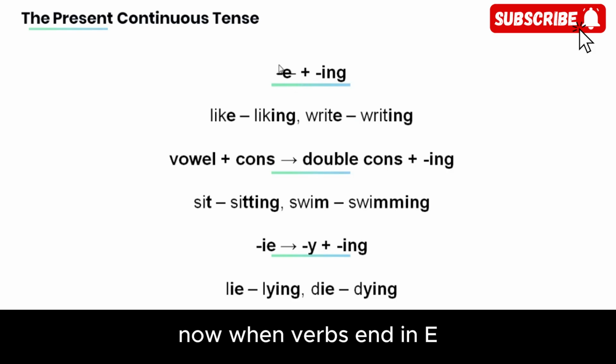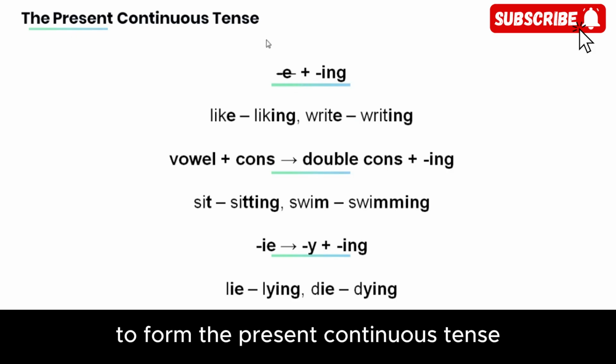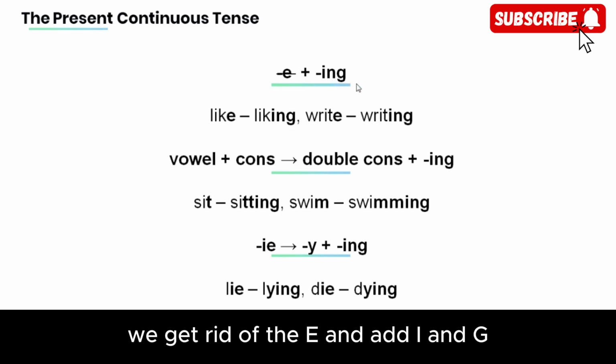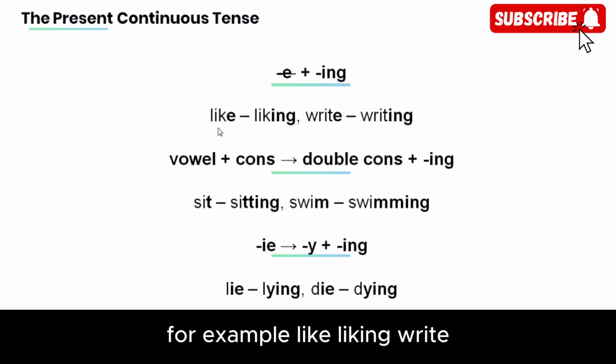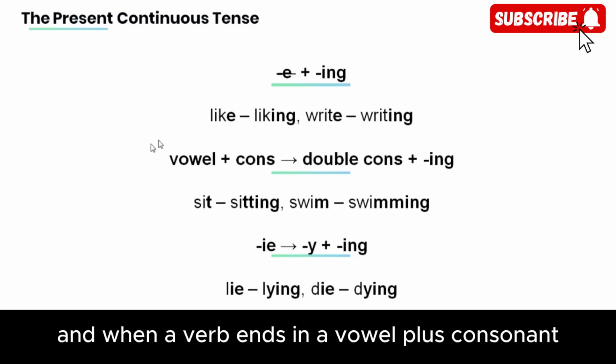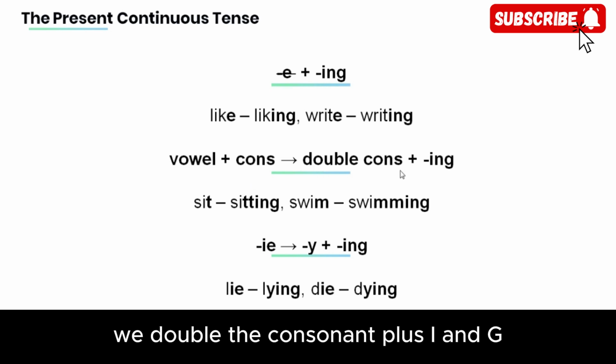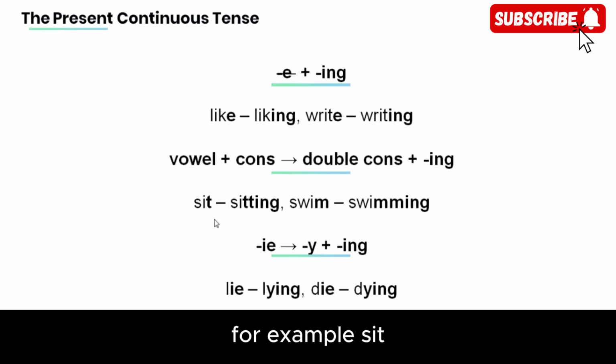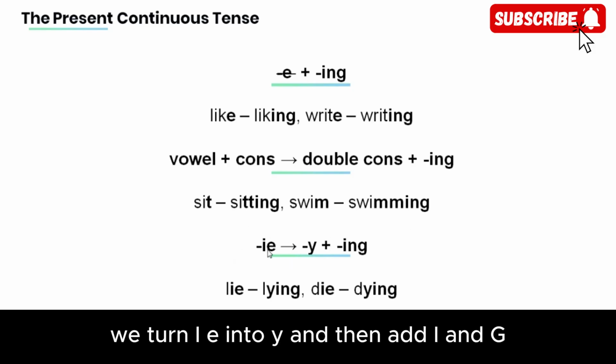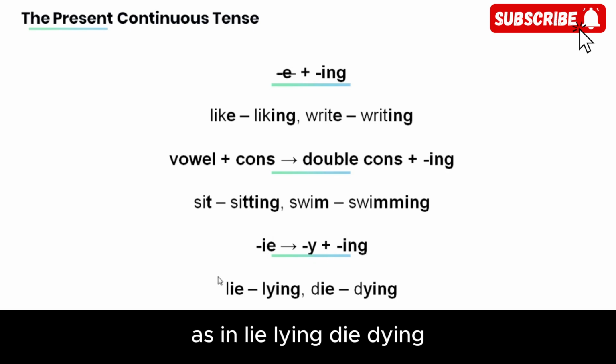Now, when verbs end in E to form the present continuous tense, we get rid of the E and add ing. For example, like, liking, write, writing. And when a verb ends in a vowel plus consonant, we double the consonant plus ing. For example, sit, sitting, swim, swimming. And when a verb ends in ie, we turn ie into y and then add ing, as in lie, lying, die, dying.